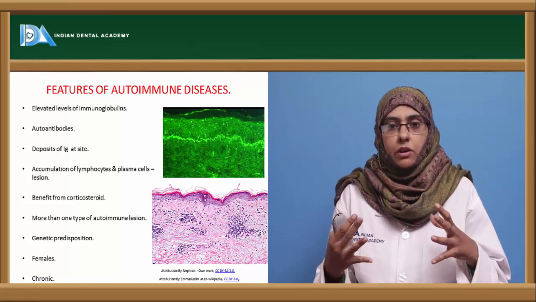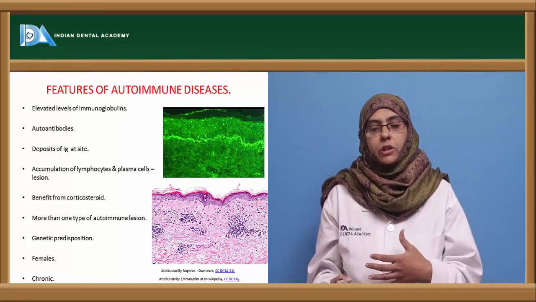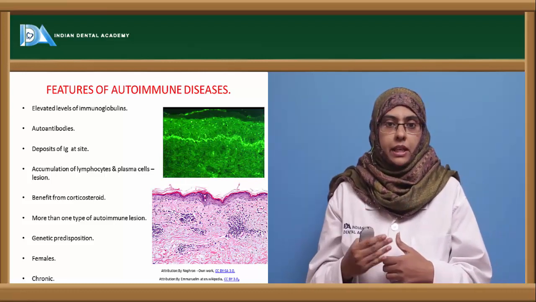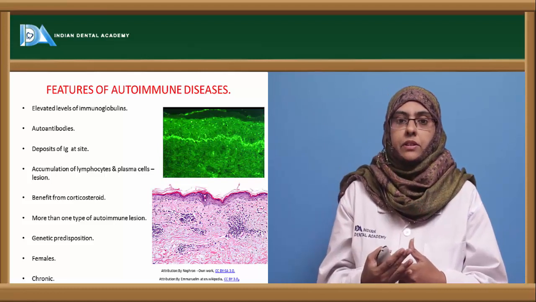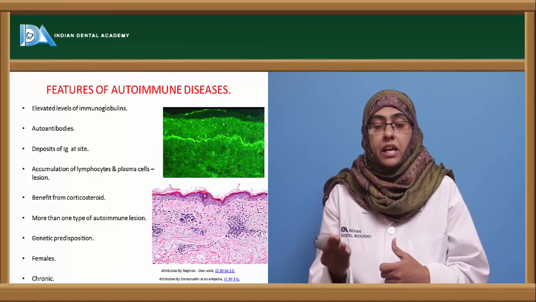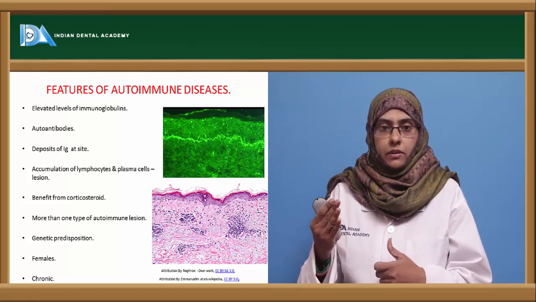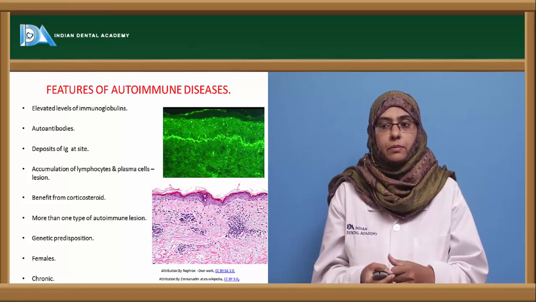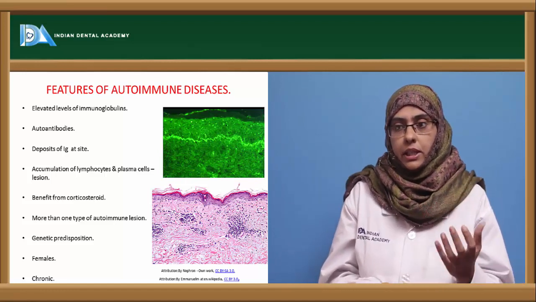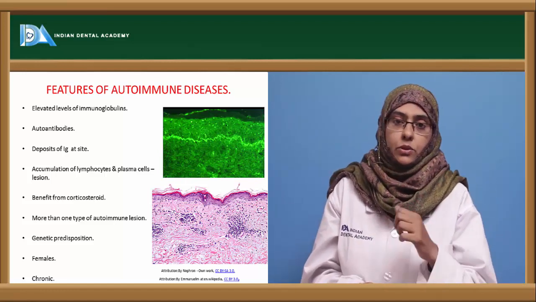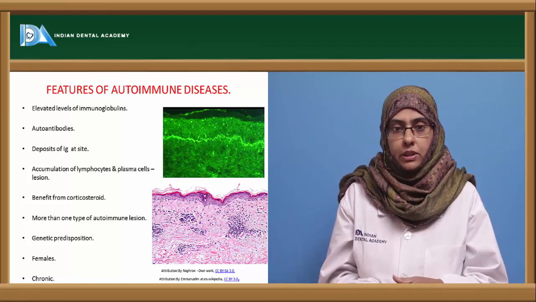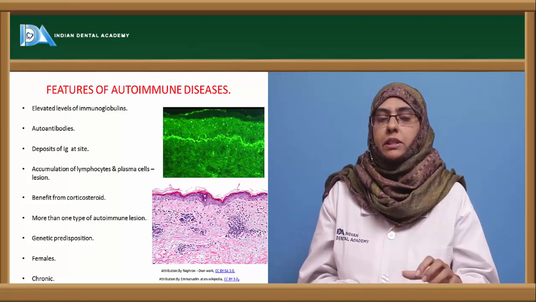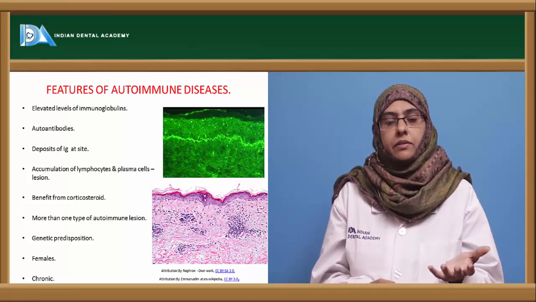So you can see the accumulation of all the different types of cells at that particular area, which is called a lesion. Next, you can get benefit from immunosuppressive drugs and immunosuppressive therapy with the use of corticoids. So this can also be one of the parameters that can be used to know the features of the autoimmune disease. Next, more than one type of autoimmune lesion is associated with an autoimmune disease. So it is not that a specific organ is involved. Sometimes it can also become systemic if not treated properly.